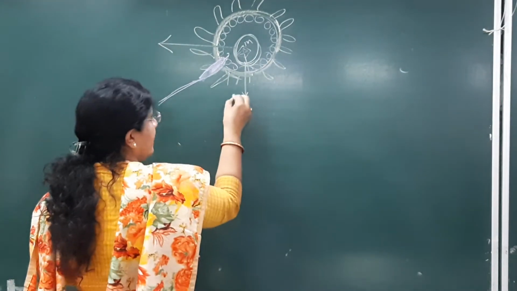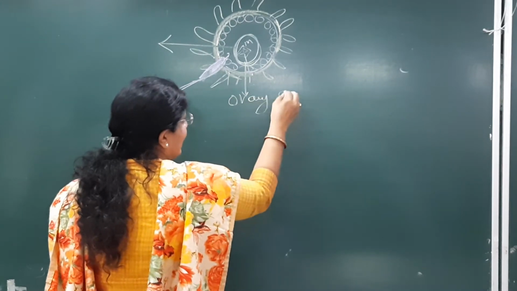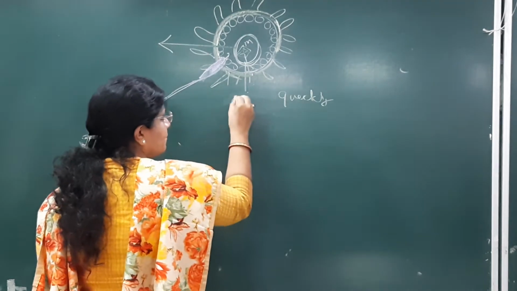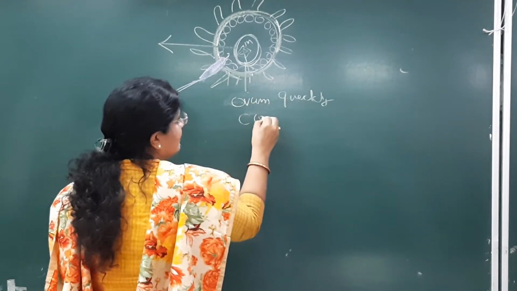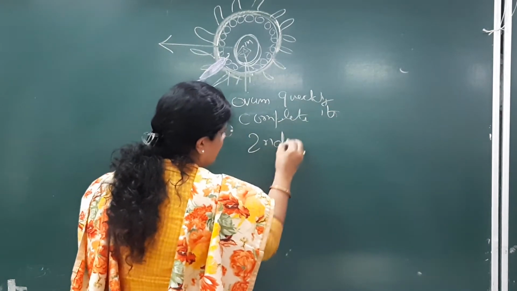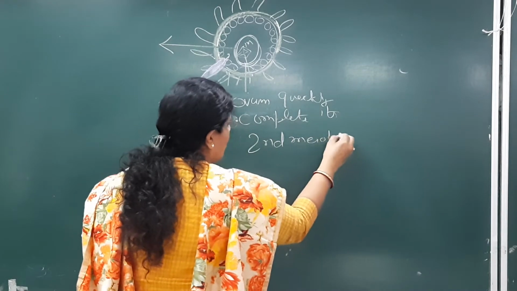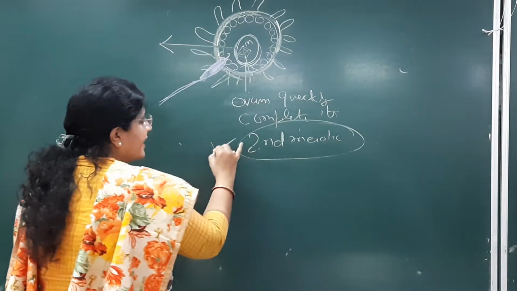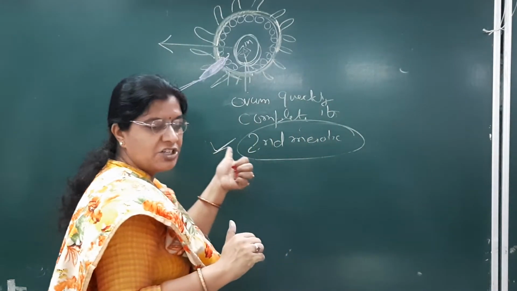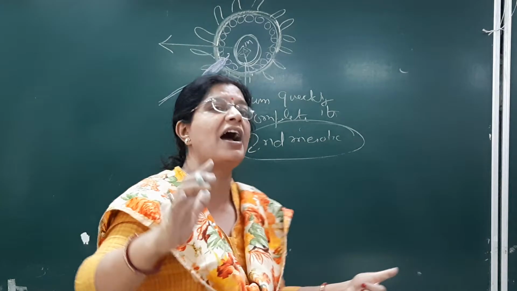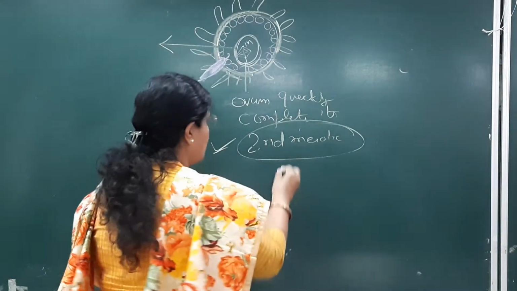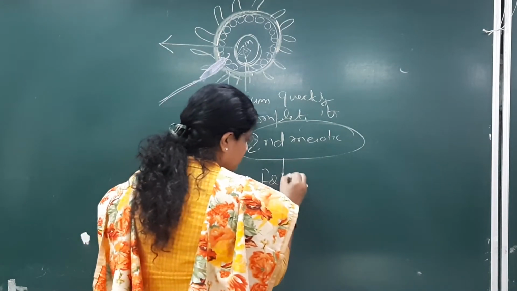So this ovum quickly completes its second meiotic division. The ovum, which had not completed the second meiotic division, quickly completes it, and that signifies fertilization. Only if the second meiotic division occurs will there be fertilization.